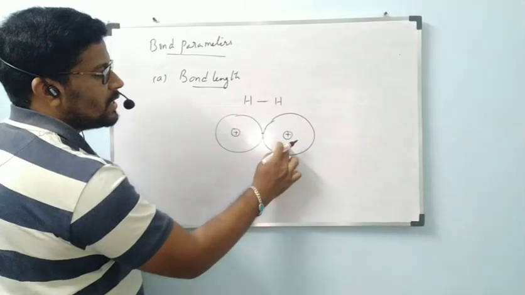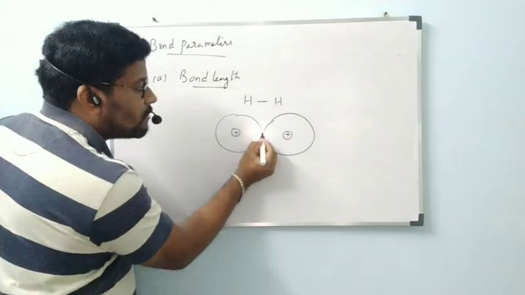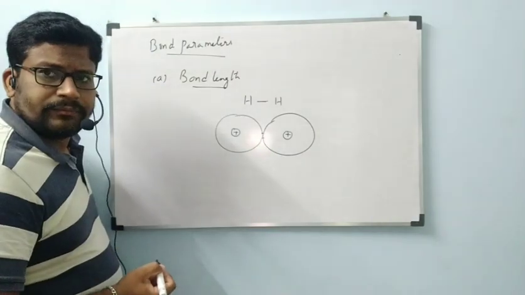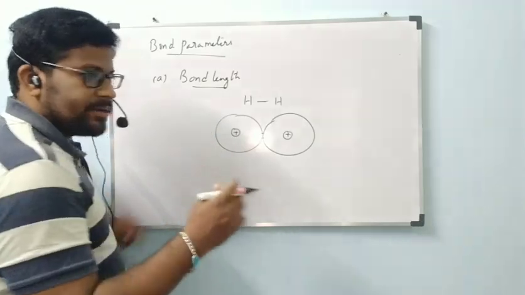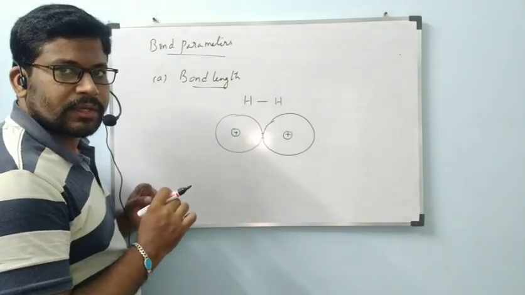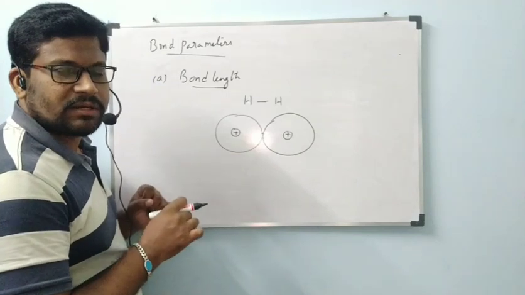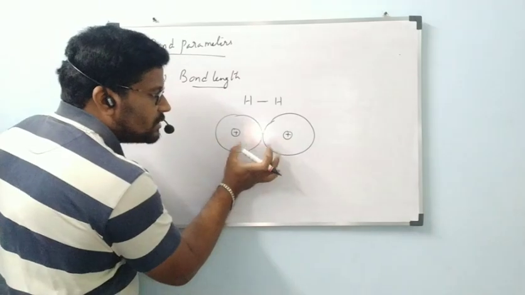This is the nucleus of the second hydrogen atom, and this is the nucleus of the first hydrogen atom. In between them, this bond pair is present. These two atoms are combined because of bond formation, because of sharing of electrons. That is called a bond.